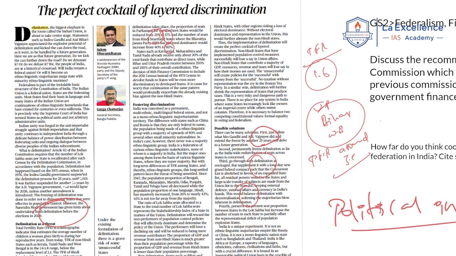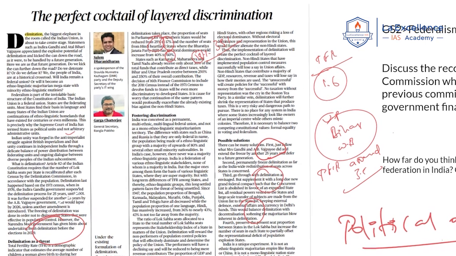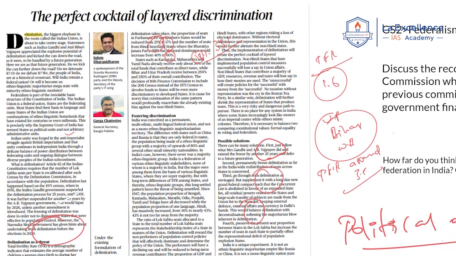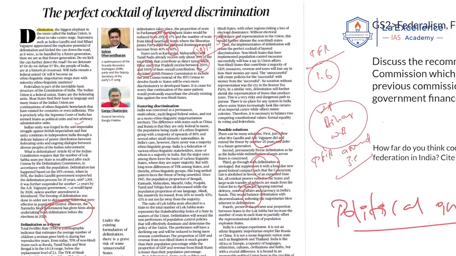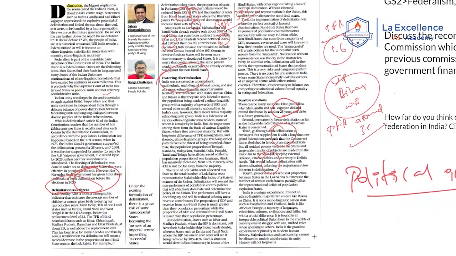The author highlighted another important fact, that southern states have only 18% of the population, but they are contributing 35% to the GDP. But what they are getting under the Finance Commission is just 40% of what they have contributed to the direct taxes. But he is saying that certain northern states such as Uttar Pradesh, Bihar, West Bengal will get 250 to 350% of what they contributed to the central taxes. Now, this is considered as discrimination from the author's perspective. Hence, the author is saying that delimitation is a threat to India's diverse political, social, and cultural fabric.